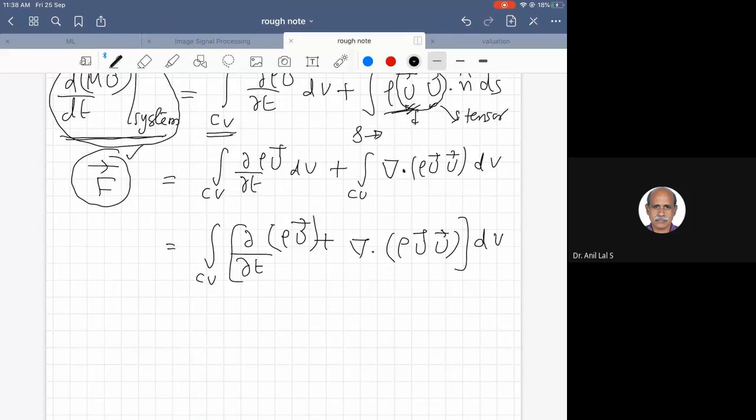Now we can keep it like this, or you can convert this into an infinitesimal control volume also. So the integrand here is this. If you are applying this to an infinitesimally small control volume, this integrand becomes constant, and you will get dou by dou t.